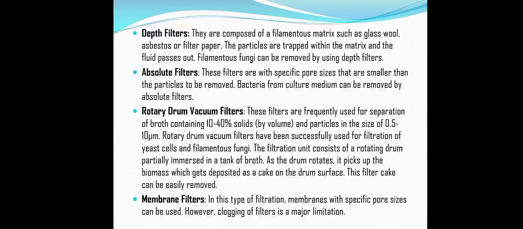The filtration unit consists of a rotating drum which is partially immersed in a tank of broth. That means half of this drum is immersed or dipped within the fermentation broth. As the drum rotates, it picks up the biomass, which gets deposited as a cake on the drum surface, and this filter cake can be easily removed.